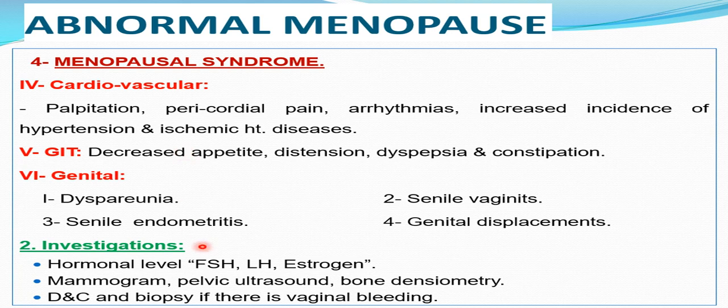How to investigate? We should investigate the female by FSH, LH level and estrogen. FSH and LH will be found increased and estrogen will be found decreased. Mammogram should be done with pelvic ultrasound and bone densitometry for patients complaining of chest pain and those complaining of bone pain. D&C and biopsy should be done if there is vaginal bleeding, because although the state may be senile endometritis or senile vaginitis, D&C should be done.